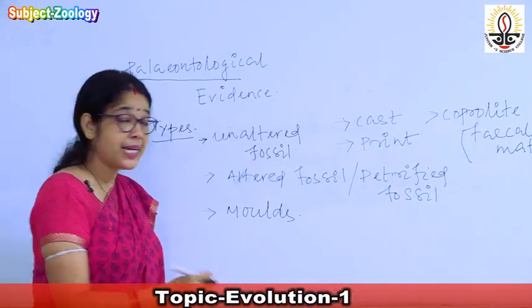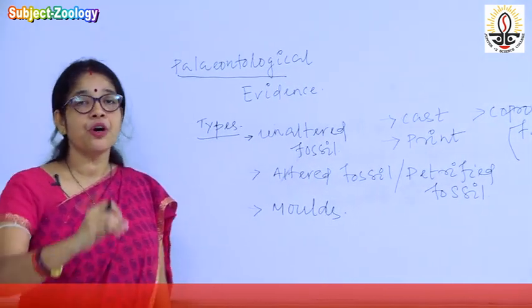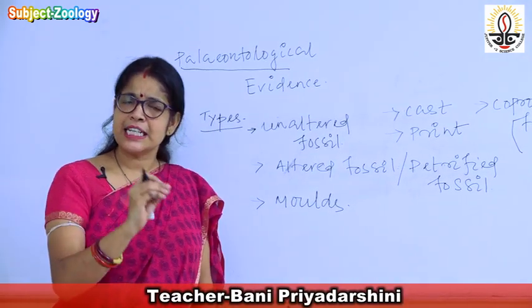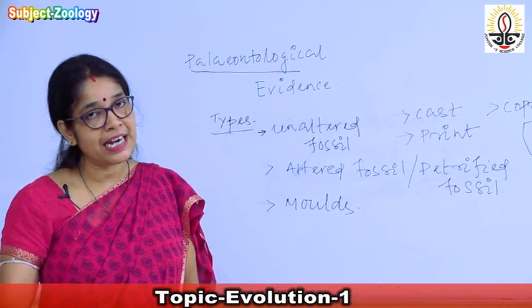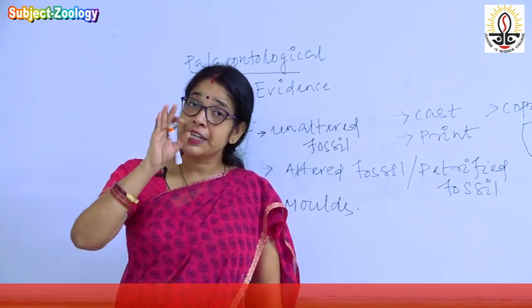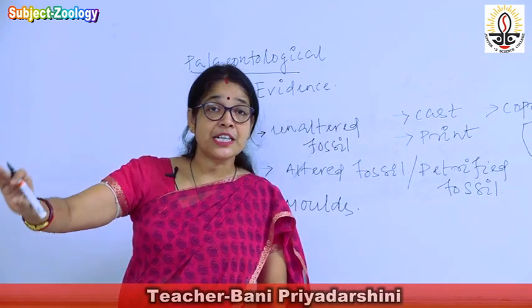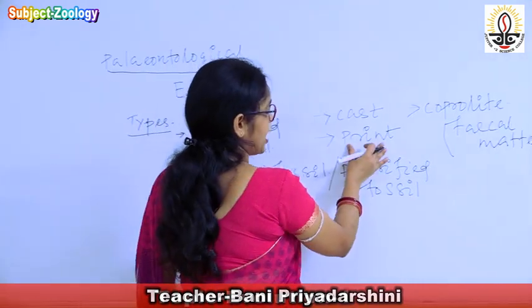Then the next one is known as print. The print is mainly formed on the soft soil, by the feathers and the leaves of plants, and in that area we can find the impression of that structure. That type of fossil is known as print.